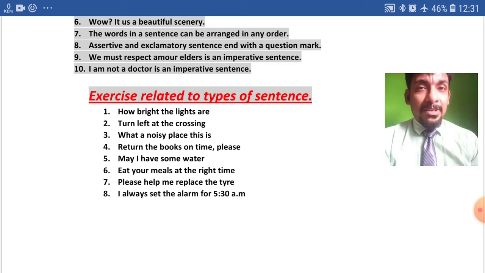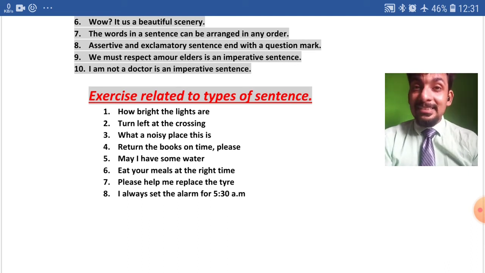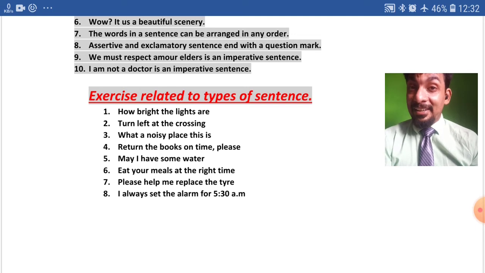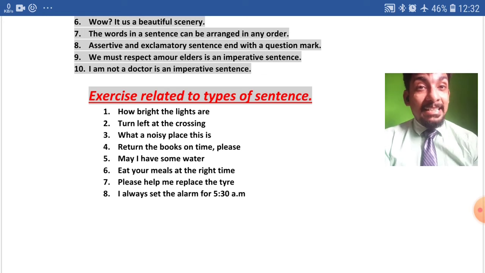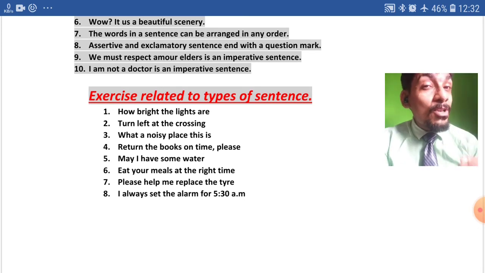Now coming to the second question. Turn left at the crossing. This question, my dear students, is coming under the category of, yes, you guessed correct, category of imperative sentence. Why? Because a command has been given here. And as it is an imperative sentence, my dear students, it will end with a full stop.